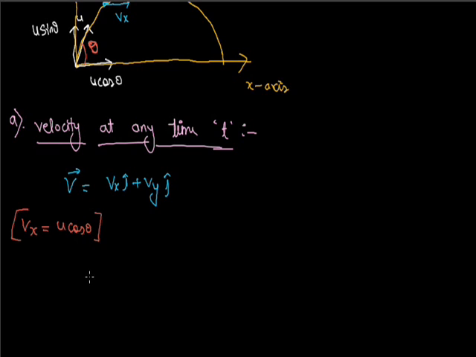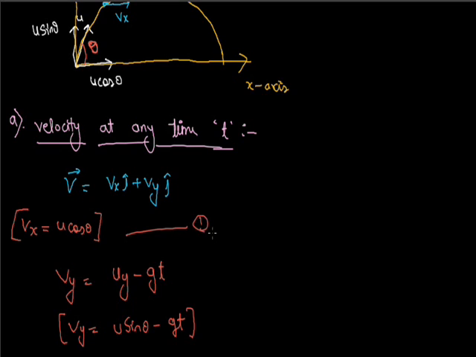When velocity changes, then due to the velocity change, acceleration comes into the picture. So vy equals uy minus gt, and we know uy, the initial component in the y direction, is u sin theta. So vy equals u sin theta minus gt.